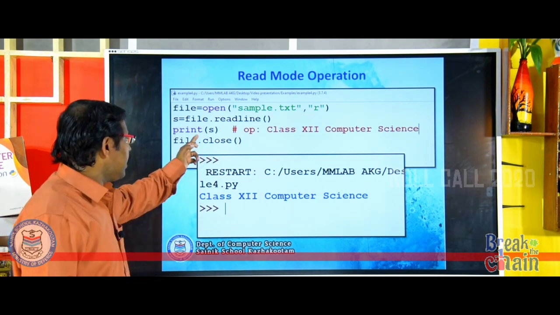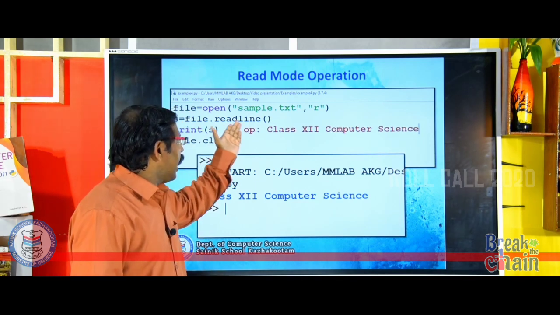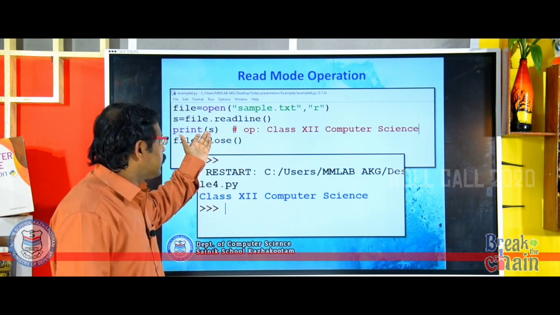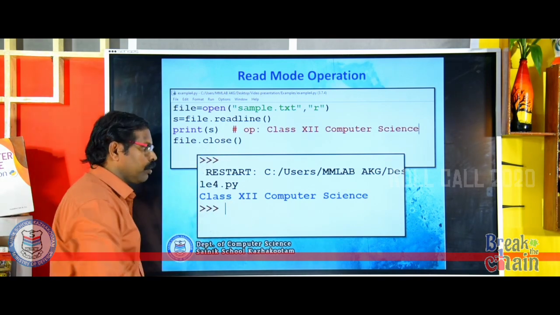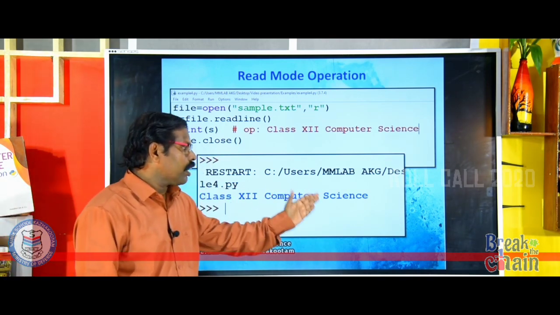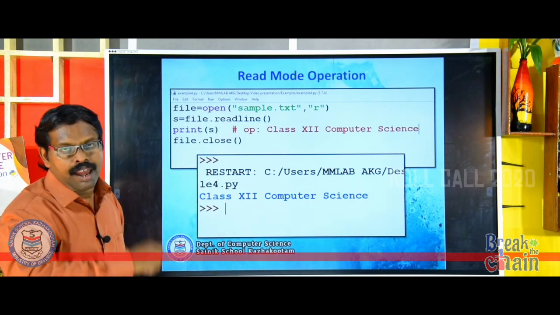Now you see print s. That means the content, the one line which is actually read, will be displayed on the screen. Then file.close. You see the output of the program, class 12 computer science, that was what we wrote in the previous program.